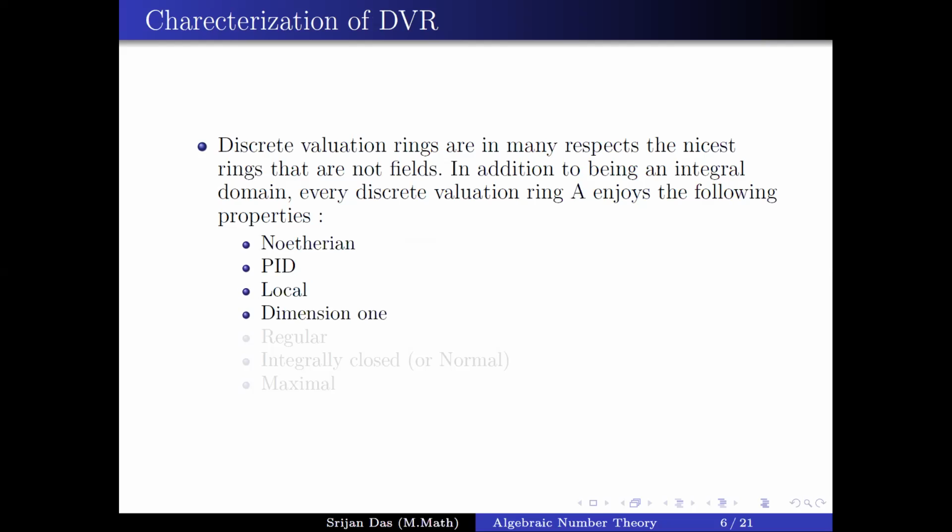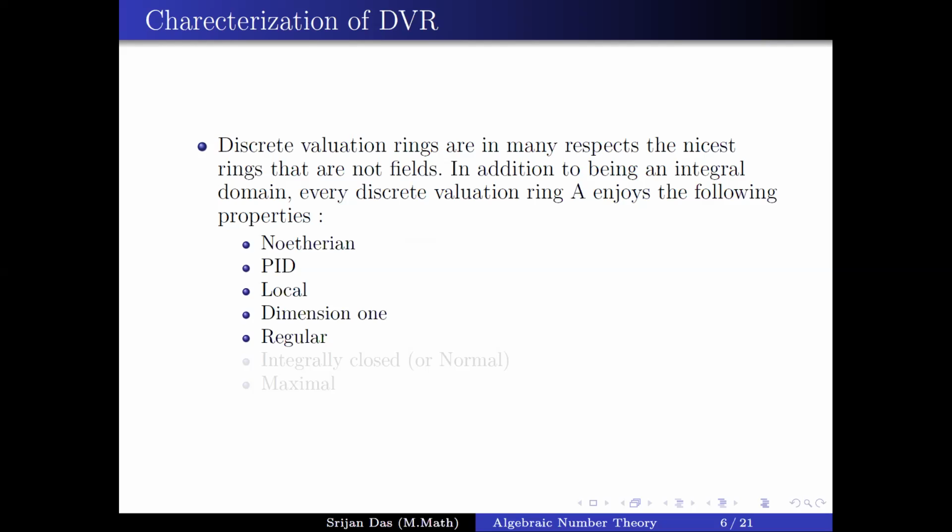Another property of the discrete valuation ring is that it is regular. What is regular? We call a ring regular if the dimension of that ring, which we defined earlier, is equal to the dimension of the vector space M mod M square over the field A mod M, where M is the maximal ideal. This is the definition of a regular ring.